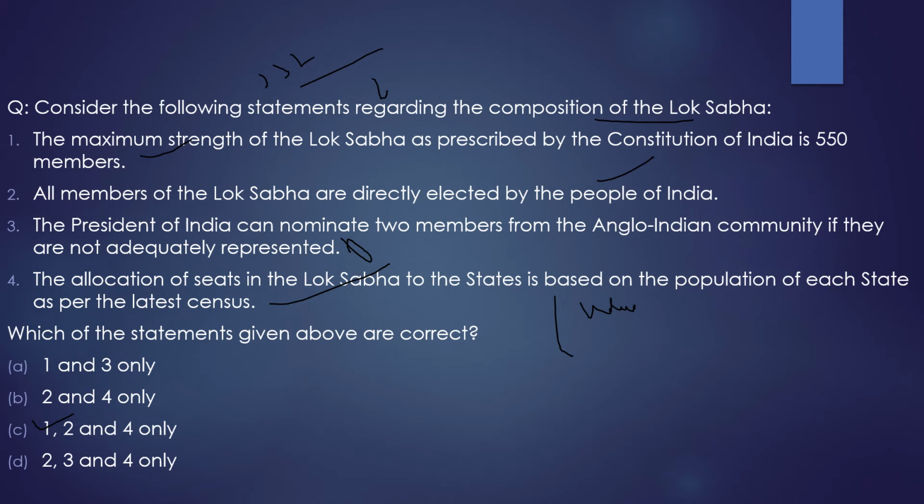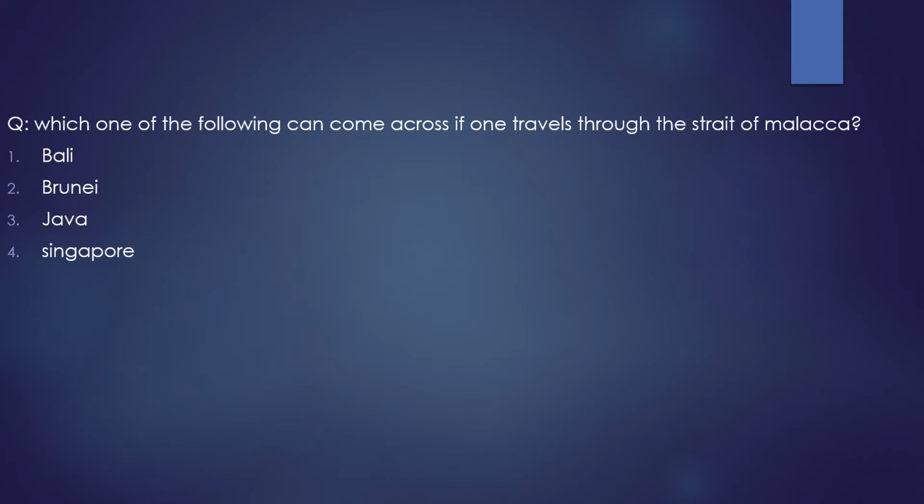So with this, let's move to the last part of our discussion where we will solve a previous year question. This question was asked in 2010. So let's see what the question is in world geography. The question says, which one of the following can one come across if one travels through the Strait of Malacca? Definitely Singapore, without any further discussion.